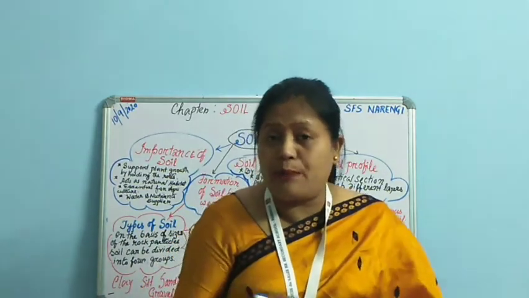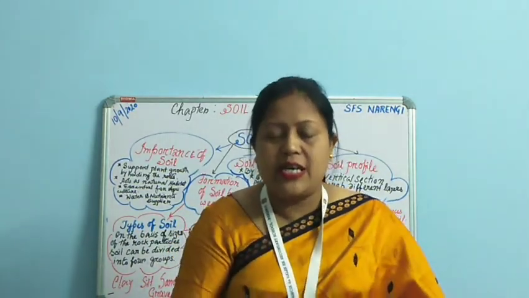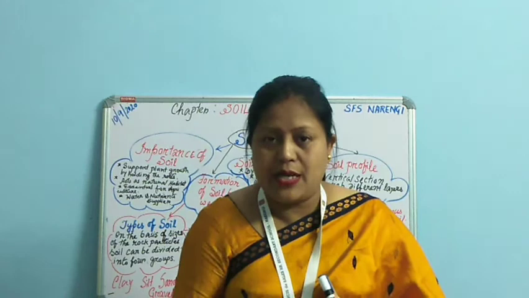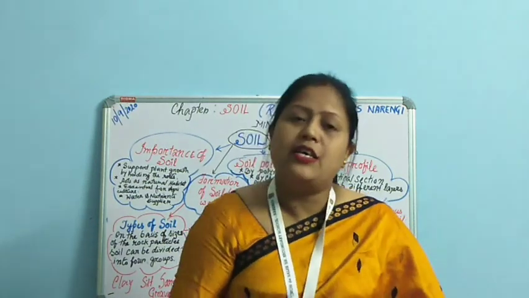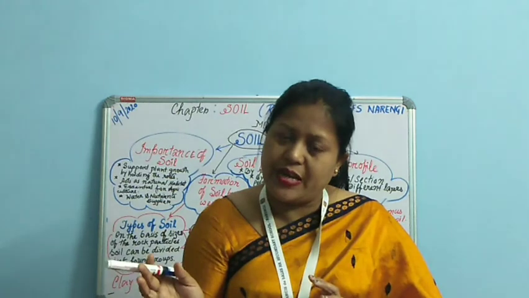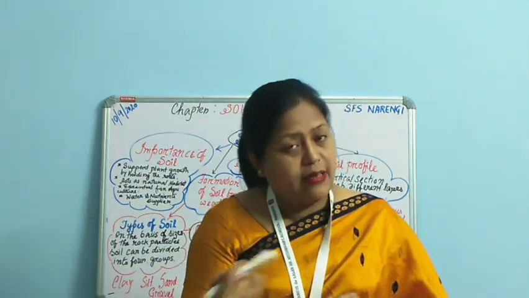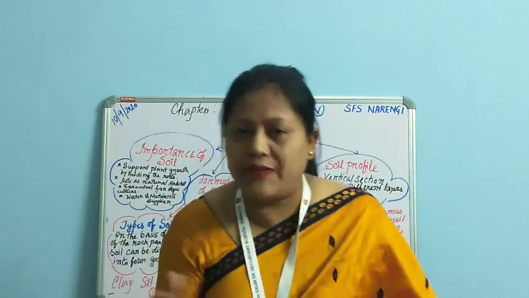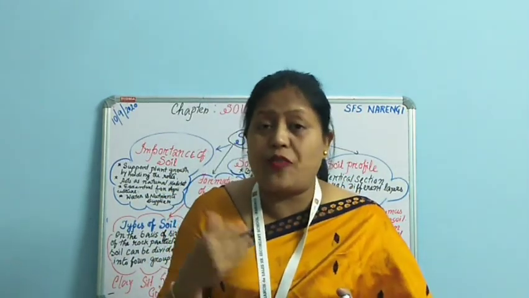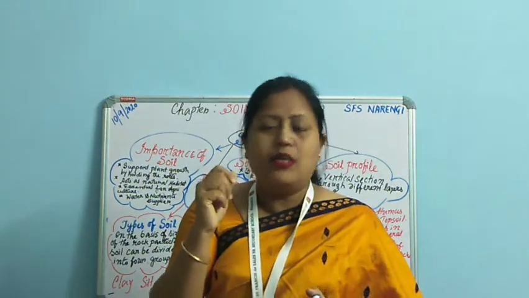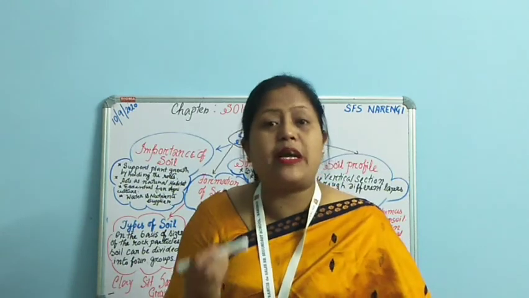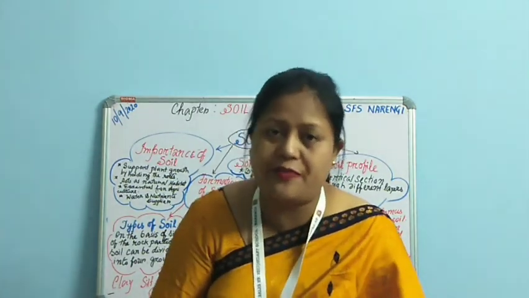Now how do we find the percolation rate? Percolation rate is the amount of water percolated per unit time. Different soils have different percolation rates. The highest is sandy soil, then clay soil, and it depends on the size of the particles. To find the percolation rate, we have one formula, and I will give you some numericals related to that. Then in the latter half we discussed the absorption of water by the soil, which is also different for different soils.